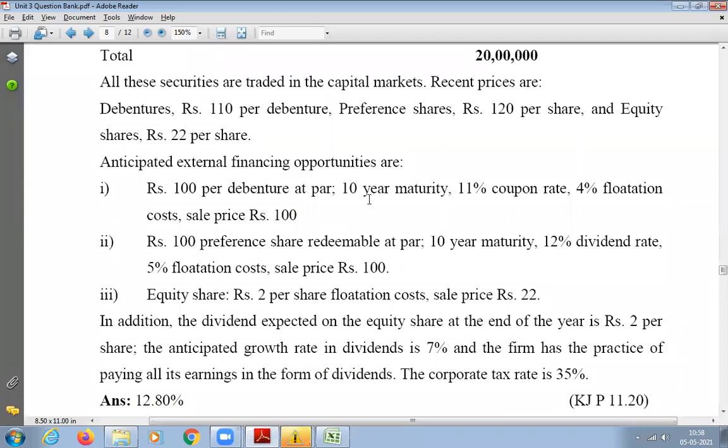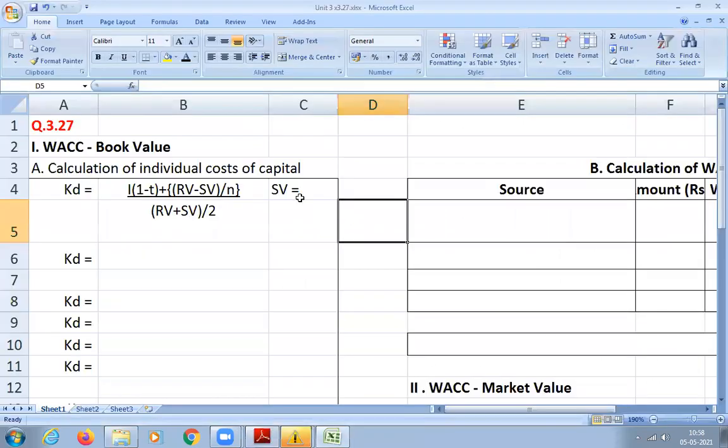100 is wrong. 110. The 96, sir. 96. Why did you get 110? No, sir, we have to minus the flotation cost. So please don't forget. I think we have done this in the earlier classes, so please refer to your notes. We have to minus the flotation cost. That is 100 minus 4.